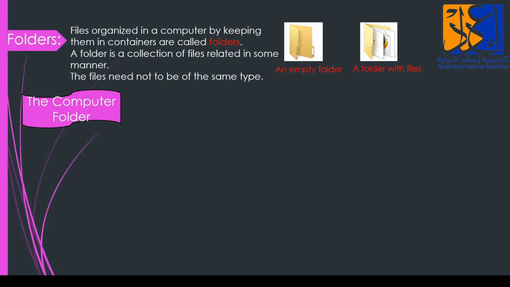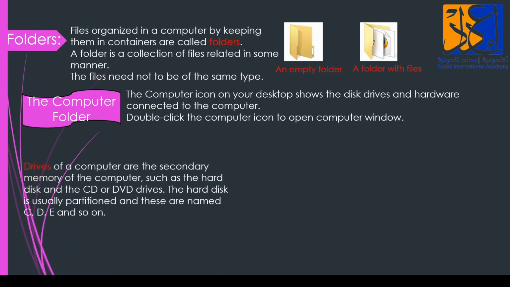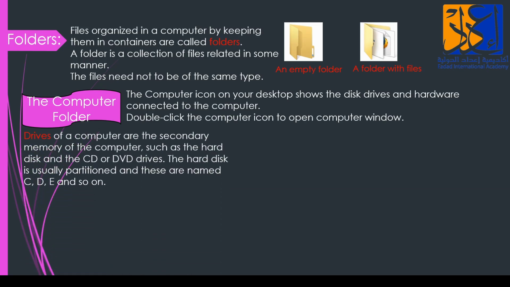Next, the computer folder. We have this computer folder on our computer. The computer icon on your desktop shows the disk drives and hard drive connected to the computer. Double-click the computer icon to open the computer window. What are drives? Drives of a computer are the secondary memory of the computer.